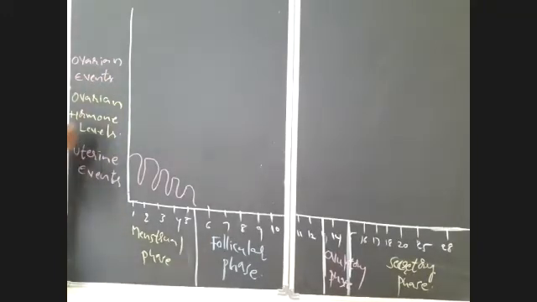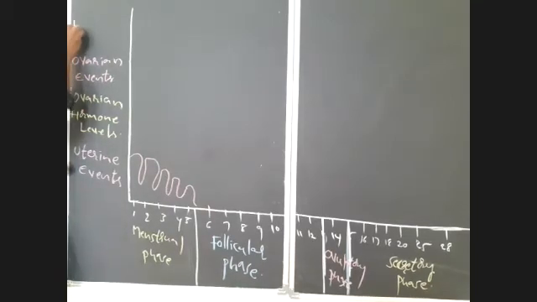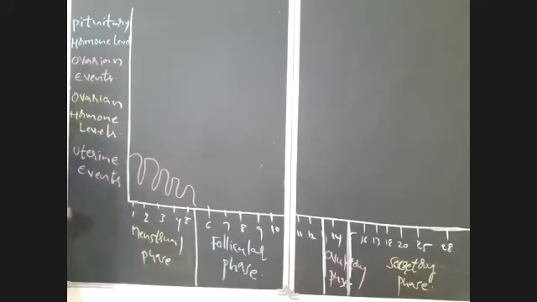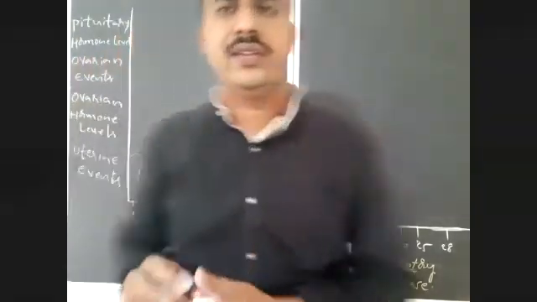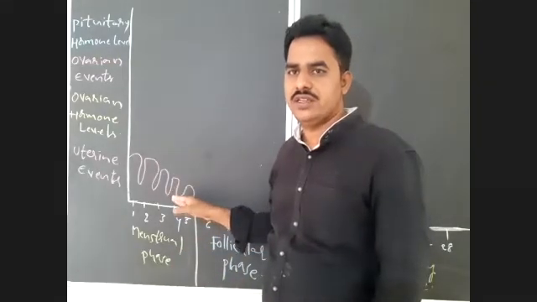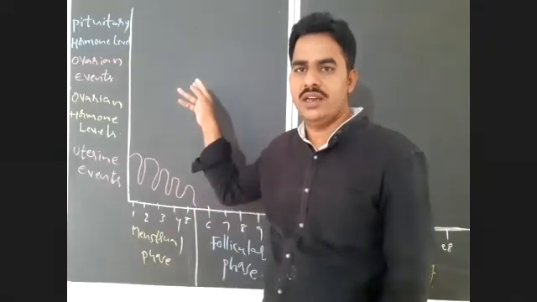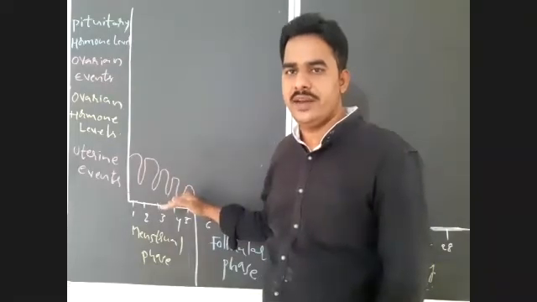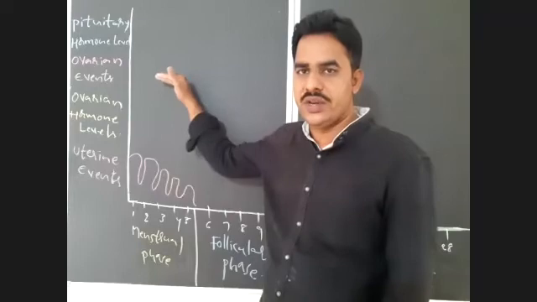And you will notice here the pituitary hormone levels. FSH and LH are the pituitary hormones that are involved in this process. So this you should notice here, very important. In this graphical representation, you have to notice the changes in 2 parts of the reproductive system. One is the endometrium of the uterus, another one is the ovaries. So you have to notice these 2. What are the changes that will take place in the endometrium of the uterus and in the ovaries?